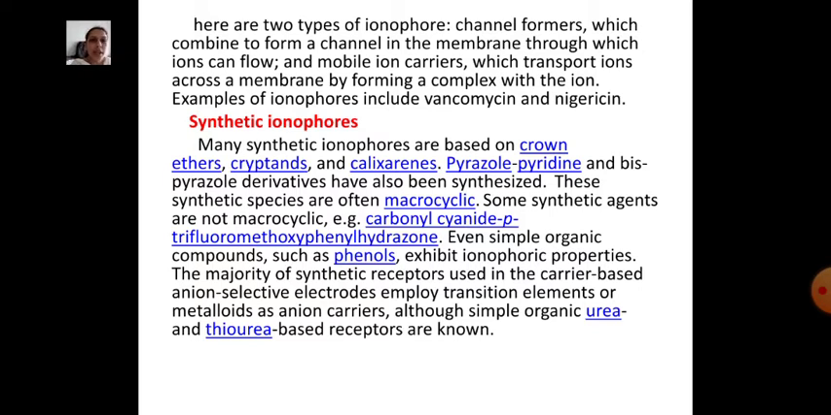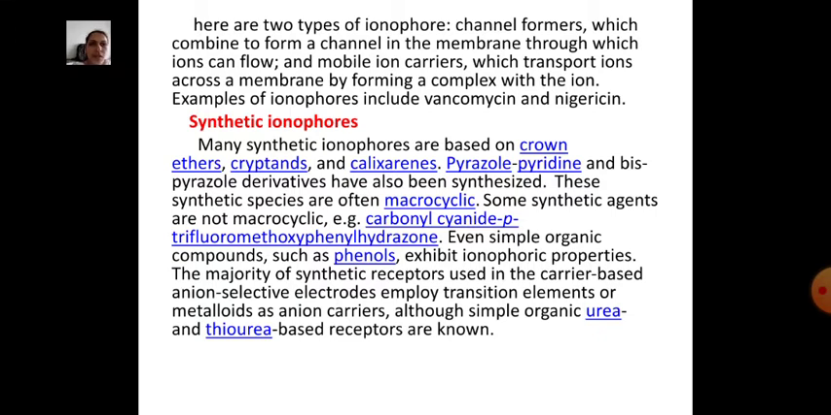Pyrazole, pyridine and bispyrazole derivatives have also been synthesized. These synthetic species are often macrocyclic, but some synthetic agents are not macrocyclic, for example carbonyl cyanide, para-trifluoromethoxy, phenyl hydrazone. Even simple organic compounds such as phenols exhibit ionophoric properties.